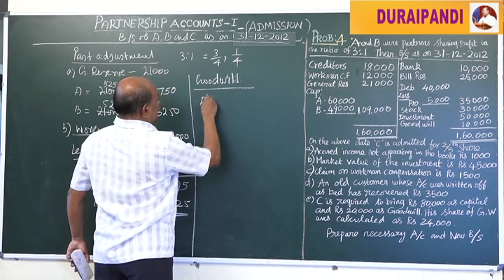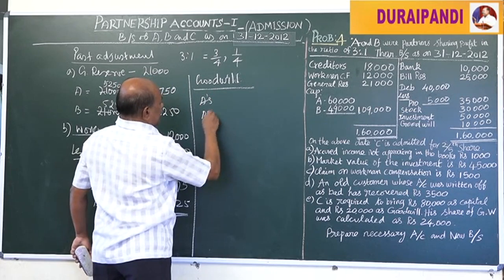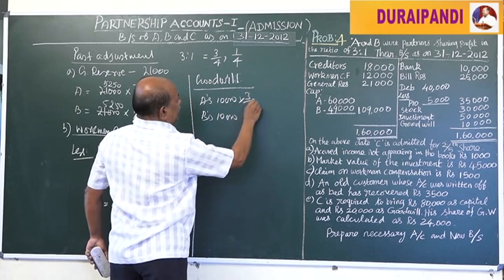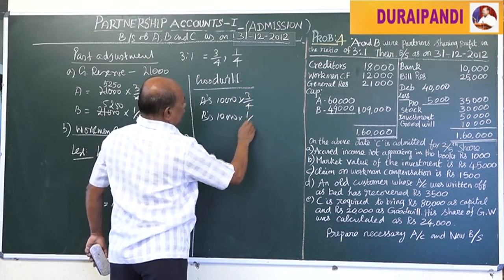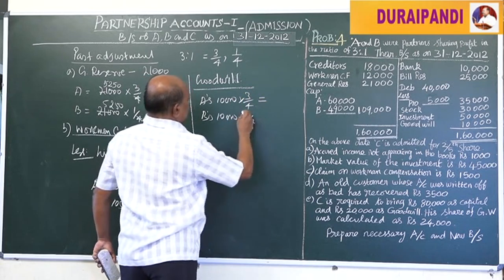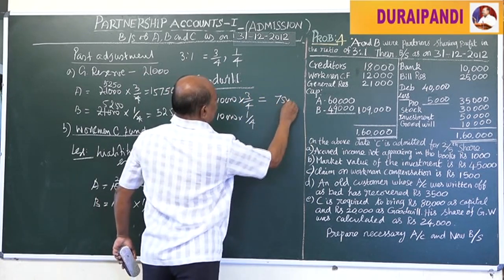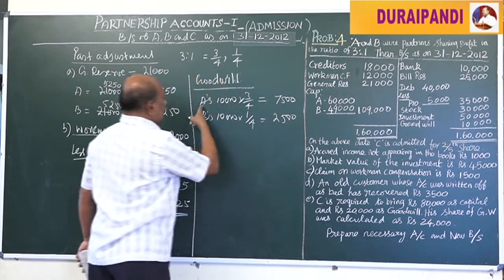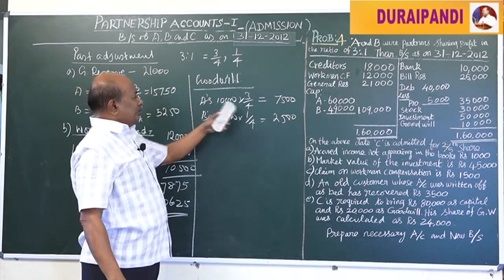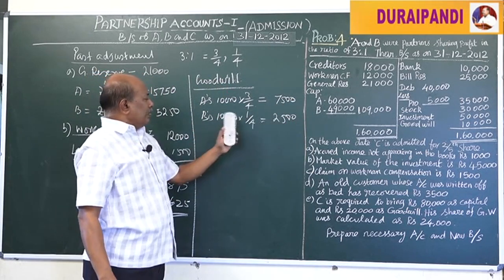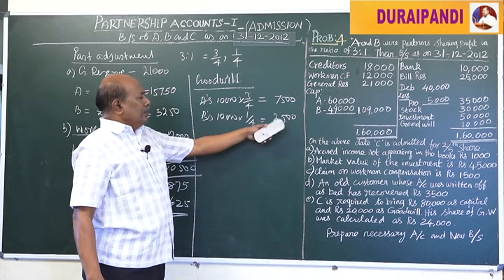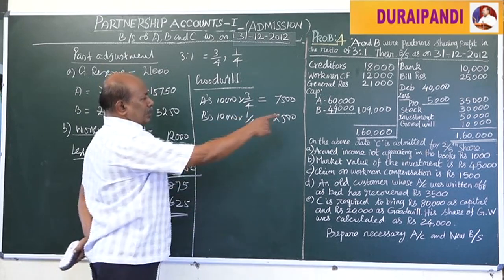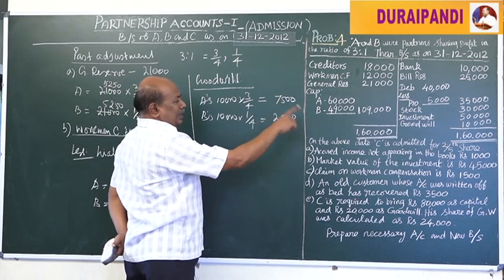That means A's and B's 10,000 rupees shared by 3/4 and 1/4, that is equal to 7,500 and 2,500. A's capital account and B's capital account should be debited with 7,500 as well as 2,500, because the goodwill appeared in the balance sheet.